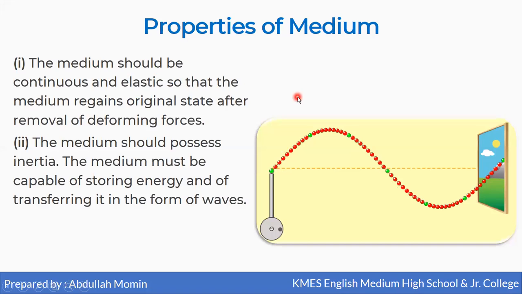The second property of the medium is that the medium should possess inertia, meaning the medium must be capable of storing energy and transferring it in the form of wave. These particles will store energy and will transfer the energy to their neighboring particle, and again this particle will store the energy and transfer the energy to its neighboring particle. Like this, the energy will be transferred from one end of the wave to another end, and this property is nothing but inertia.